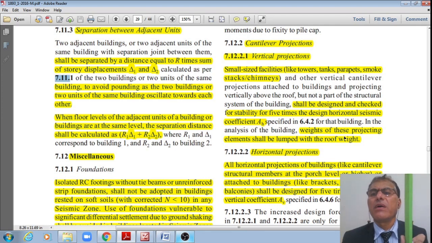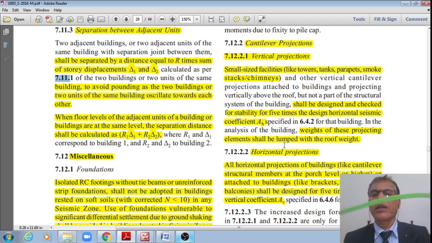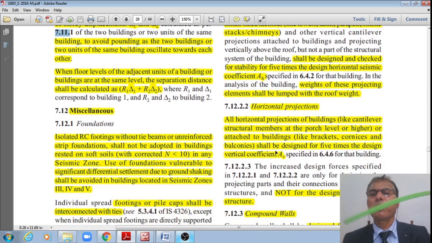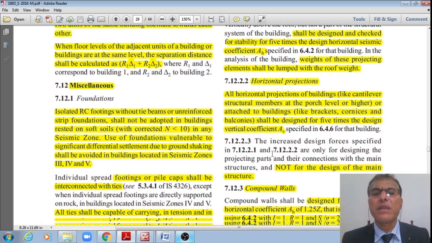However, in the analysis of the building, weights of these projection elements shall be lumped with the roof weights only, right? Now, next one is horizontal projections. All the horizontal projections of the buildings, like cantilever structural members at porch level or higher attached to the building, the brackets or cornices or balconies, shall be designed for 5 times the design vertical coefficient as specified in clause 6.4.6 for that building.